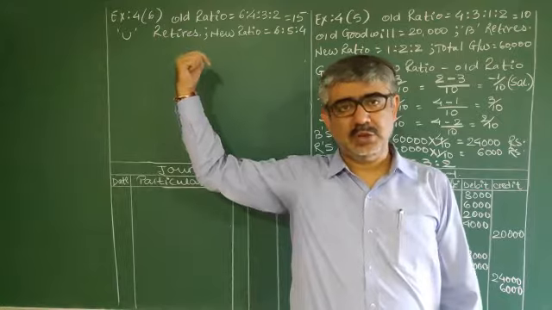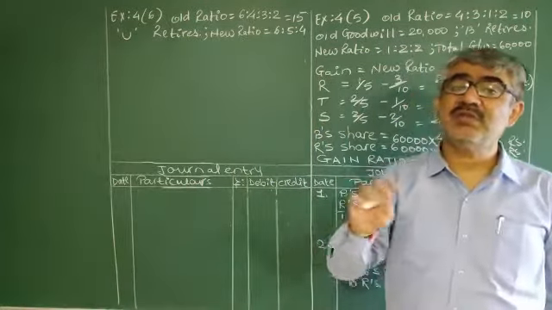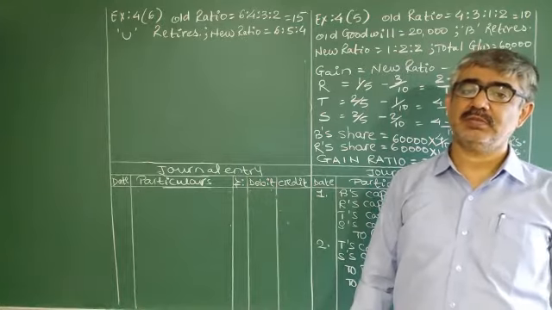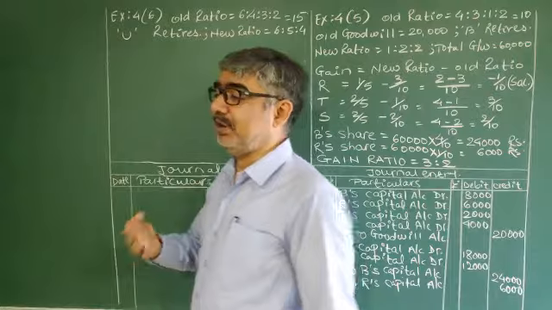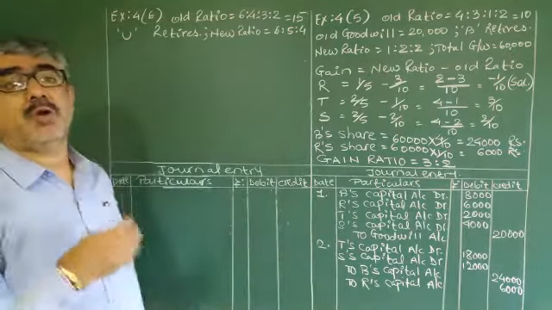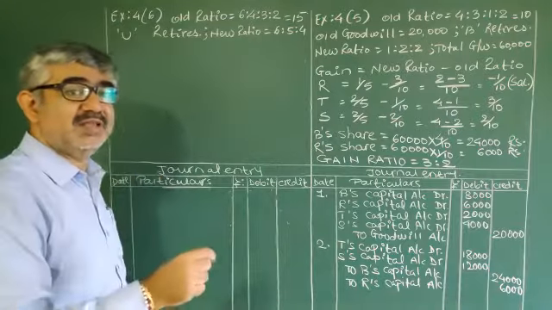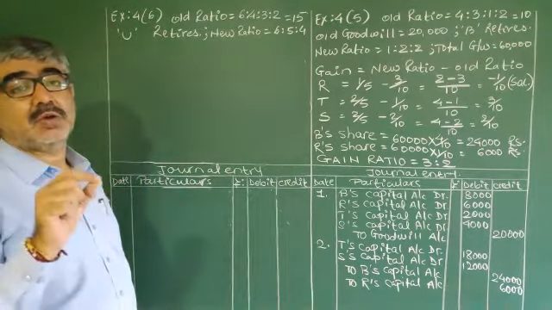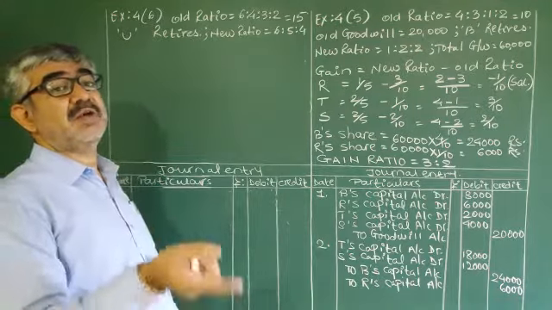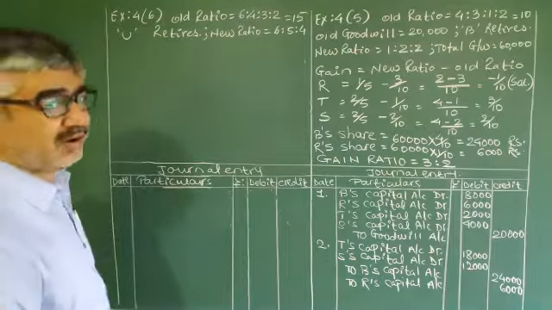For example, over here, you is retiring. Such words are not given in this question. Instead of that, they give some capital balance in the total amount paid and everything. So on that basis, we have to find the amount of goodwill received by you. Okay? How to find it out?